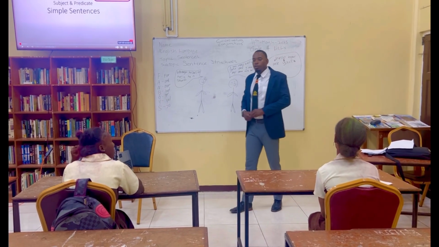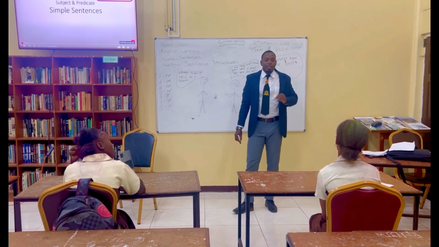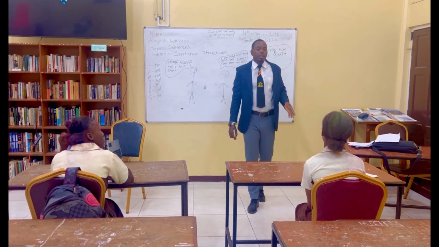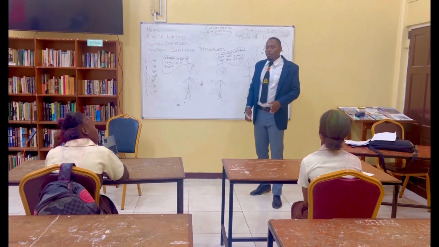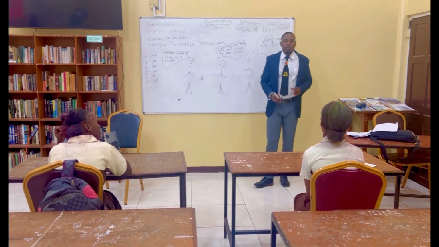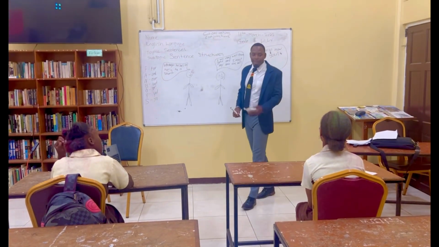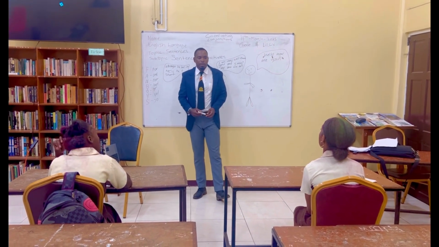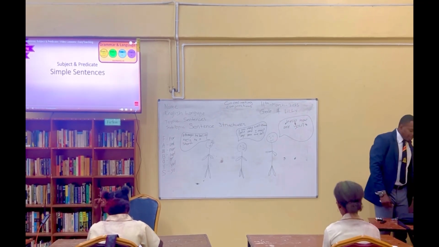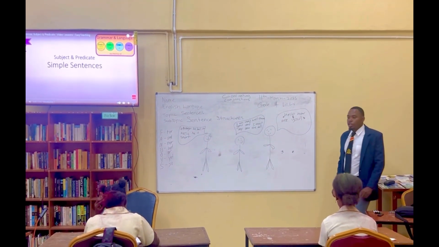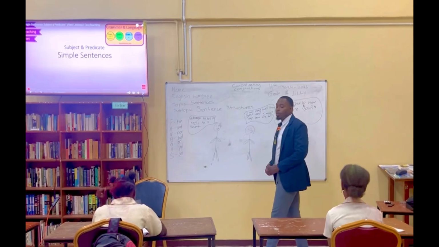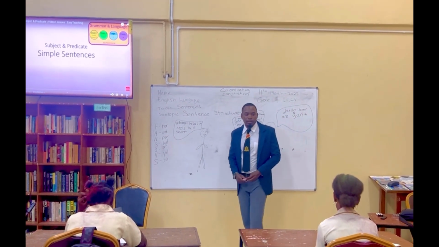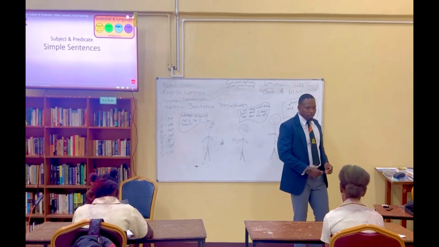Now I'm going to give you a list of the subordinating conjunctions. These are the ones that form a complex sentence. So there you have a list of the subordinating conjunctions which make up the complex sentence.